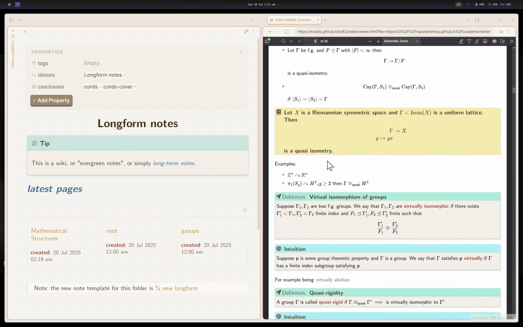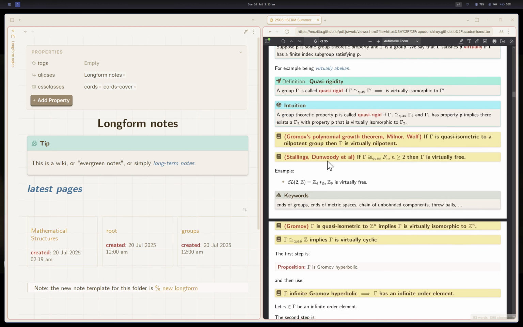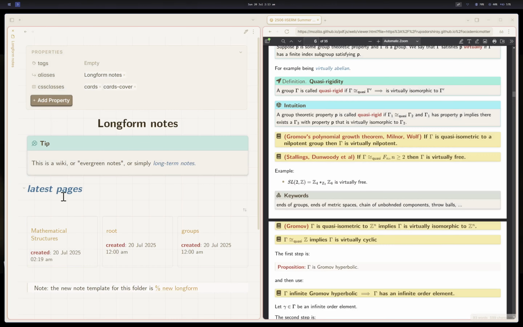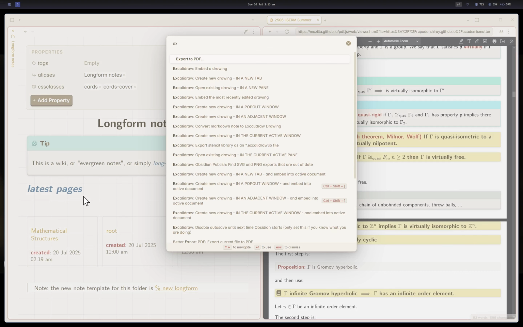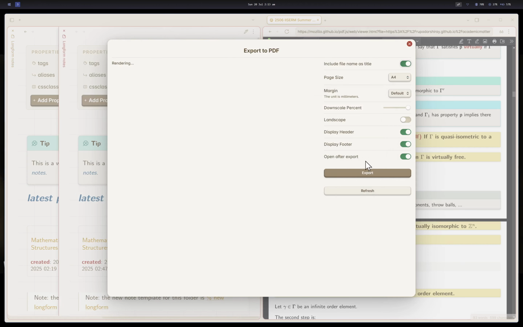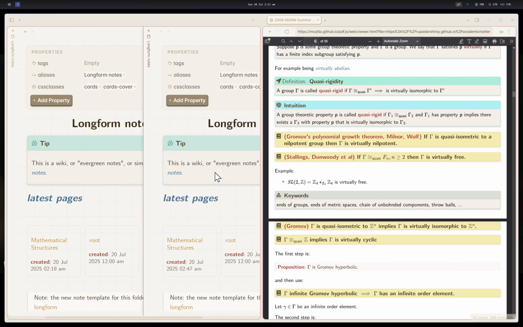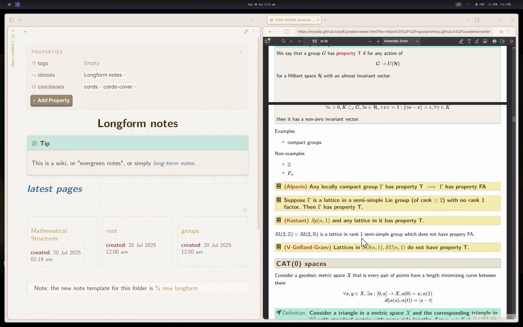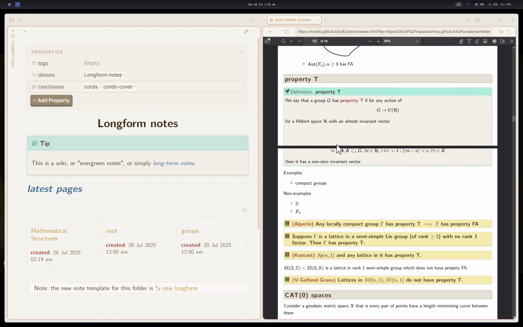This I exported using the usual. So there's a plugin, Better Export PDF. That plugin exports PDFs well. So you just search Better Export PDF and then export using that. It will ask you to do this. And yeah, that export looks like this, which is usable for sort of informal purposes, because of course things like this happen. If you're using a PDF reader which does not show a gap, then maybe this works.